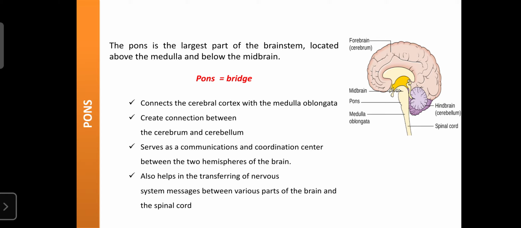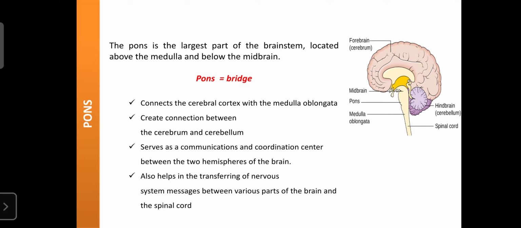The pons mainly acts as a bridge between the cerebral cortex and the medulla oblongata. The cerebral cortex gives some motor information to the medulla oblongata. When mental activities increase, there is a need to increase the rate of respiration and cardiac output. That message reaches the medulla oblongata, which is involved in the regulation of breathing as well as blood pressure. That connection occurs with the help of the pons. So that's why in Latin, pons means a bridge.